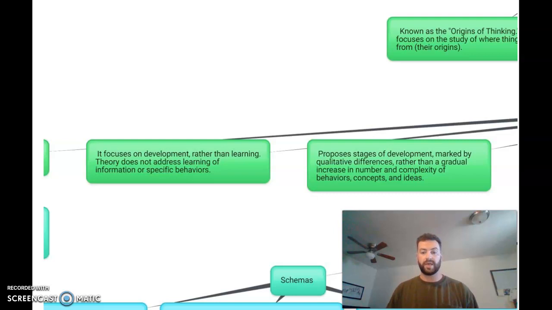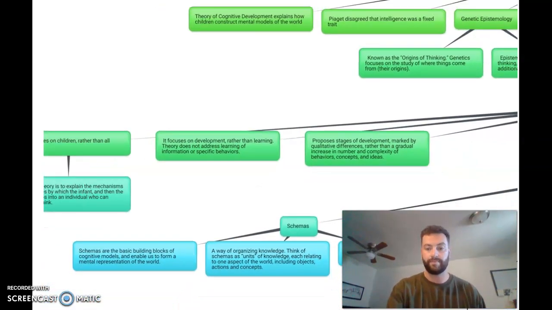And the way that works is then we're able to look at the qualitative differences rather than the gradual increase in a number of complex behaviors, concepts, and ideas. So by looking at this, whether they're doing well in a test, we're looking at their overall cognition as a student and how they have developed over the course of their unique individual life.